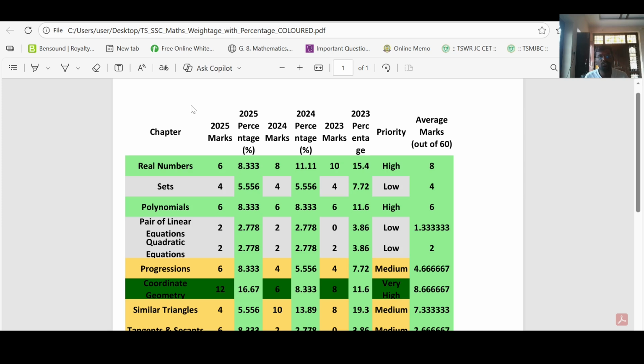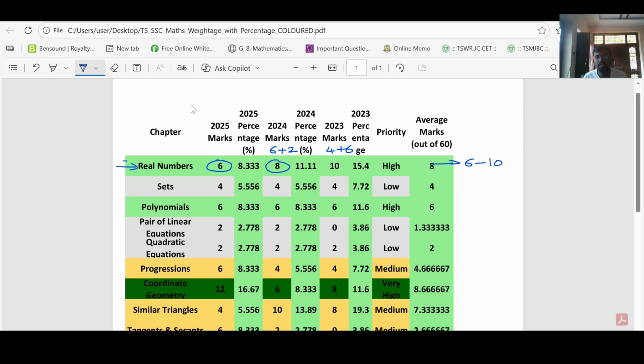From the first chapter in 2025, we got a 6 marks question, and in 2024, one 6 marks question and one 2 marks question, and in 2023, one 4 marks question and one 6 marks question. That means this chapter is getting 6 to 10 marks on each board exam paper.